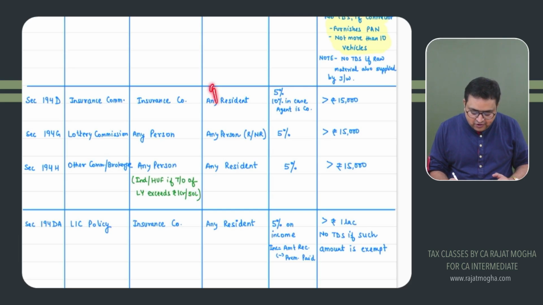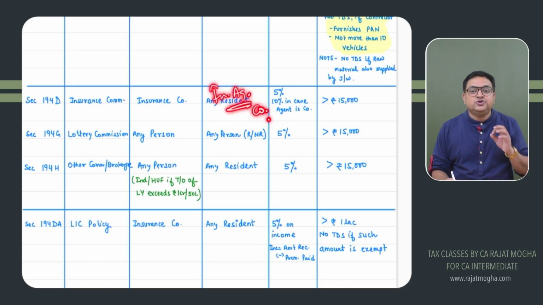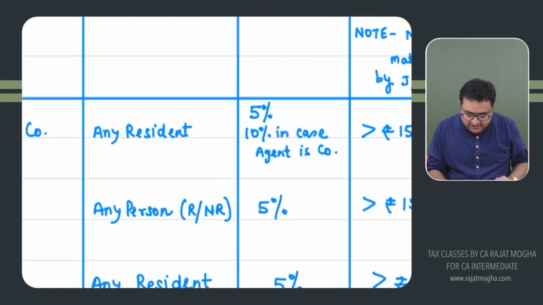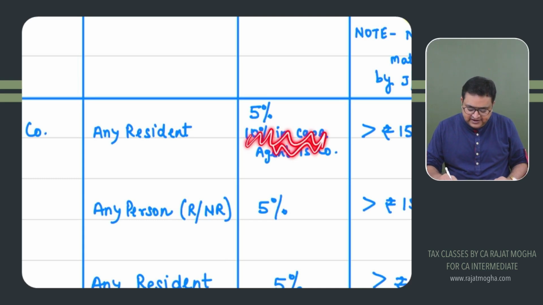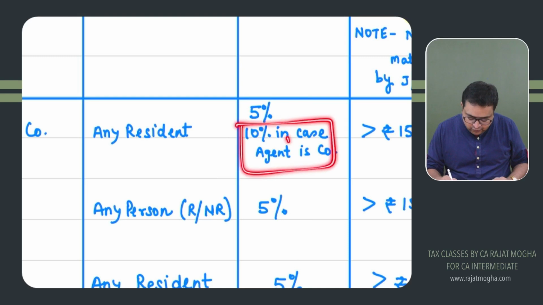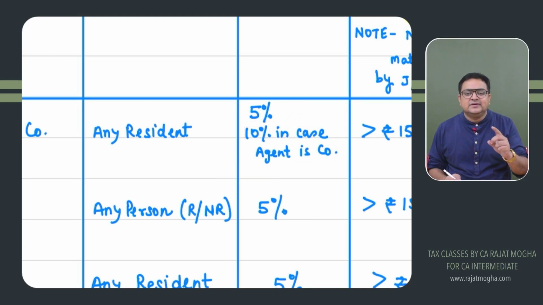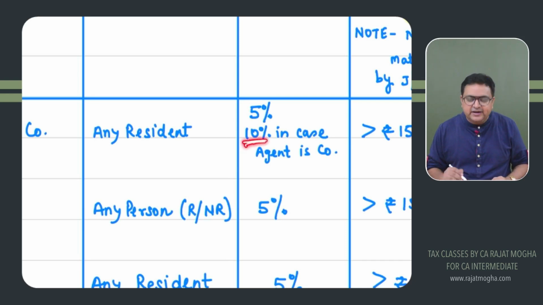But if this insurance agent is a company, the rate will be 10%. Very, very important. Generally, previously it was not there. It was 5% for all. But here there was an amendment. In case this person is a company, then the rate would be 10%.